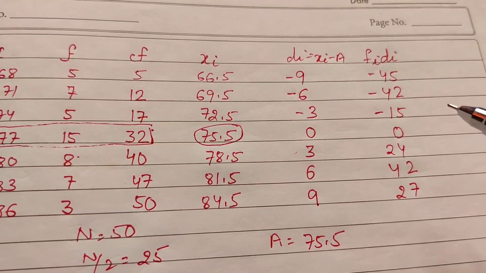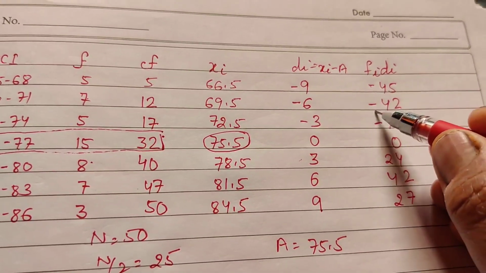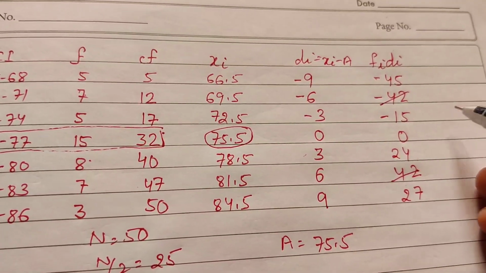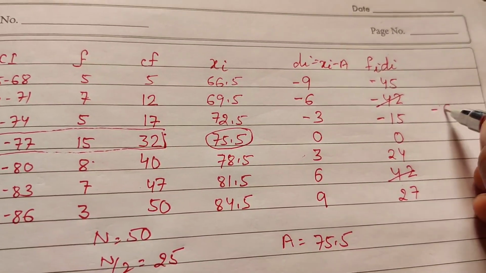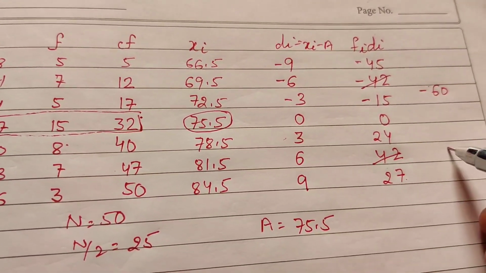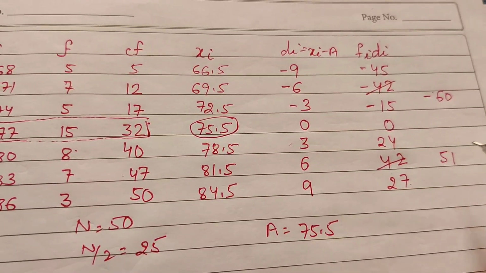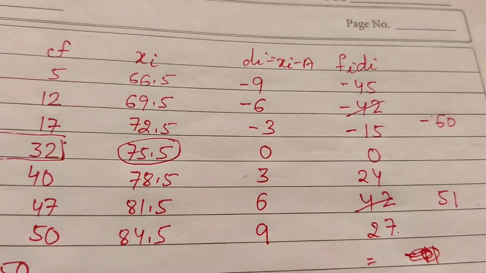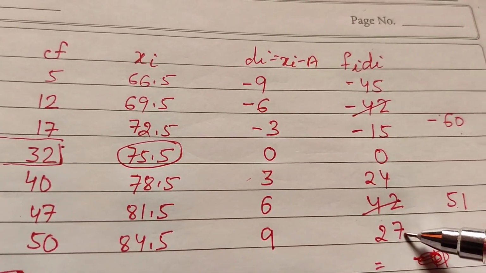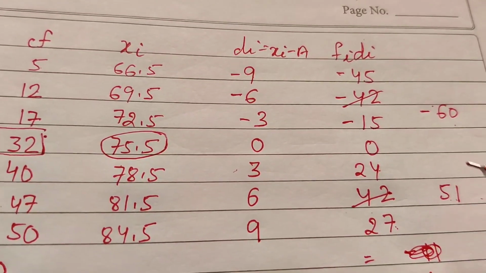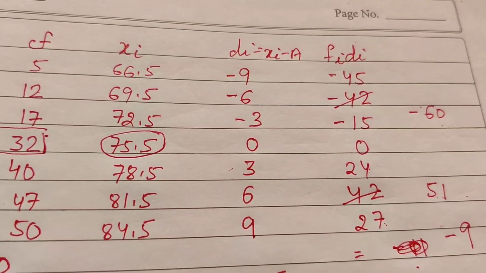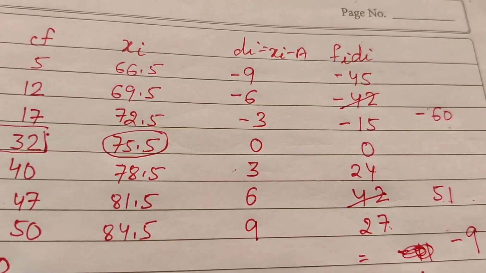Now addition. In the addition, minus 42 plus 42 cancel. Minus 45 and minus 15, minus 60. And adding 24 and 27, 51. Now the sum of these two numbers: minus 60 plus 51 is minus 9.